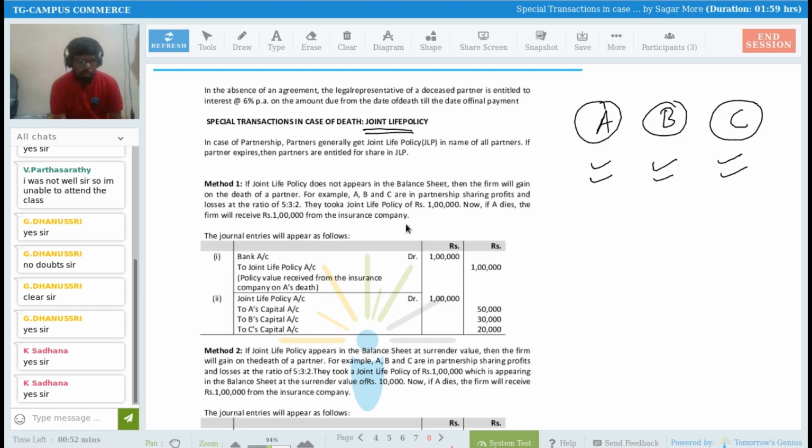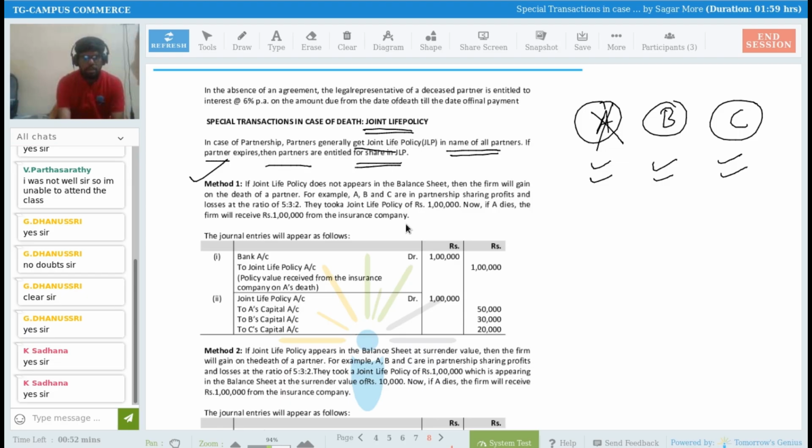So there are methods and treatments that we have to see regarding joint life policy. See here. In case of a partnership, partners generally get a joint life policy in the name of all partners. If a partner expires, then the partners are entitled to a share in the joint life policy, right? So if any partner expires, then both partners B and C also get a share in the joint life policy, and A will also get a share in the joint life policy. See method number one.